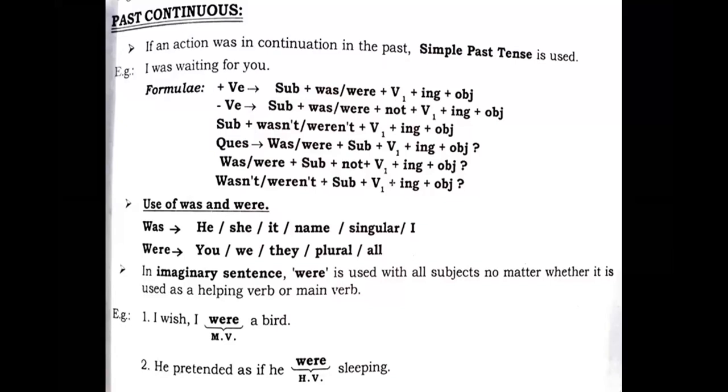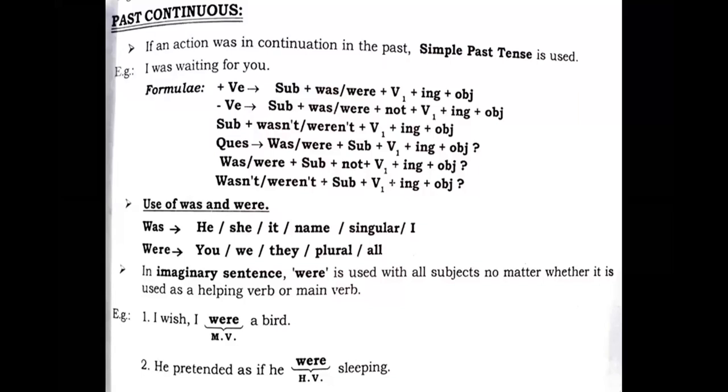In an imaginary sentence, were is used with all subjects, no matter whether it is used as a helping verb or main verb. We need to understand it in a very proper way, because we have been learning that when the subject is singular, the verb or helping verb must be according to the number of the subject.